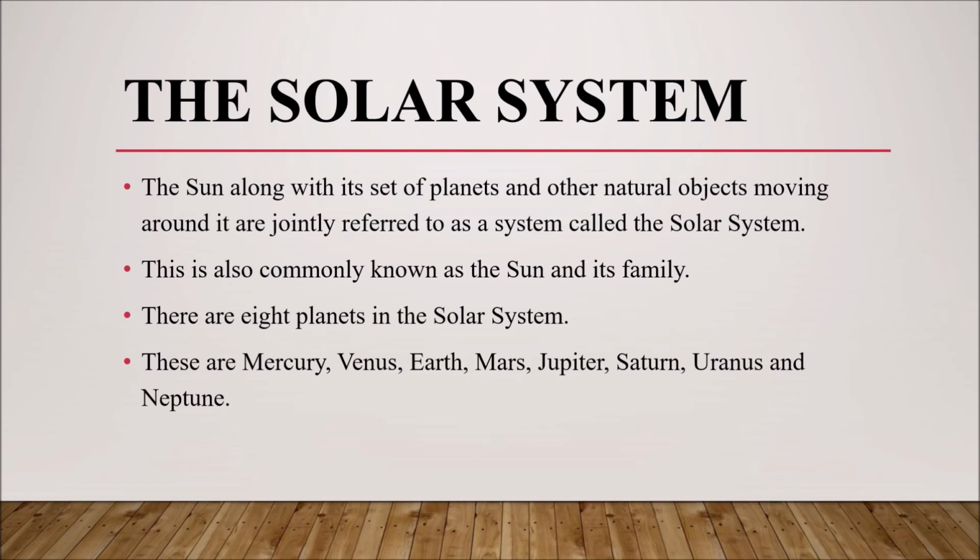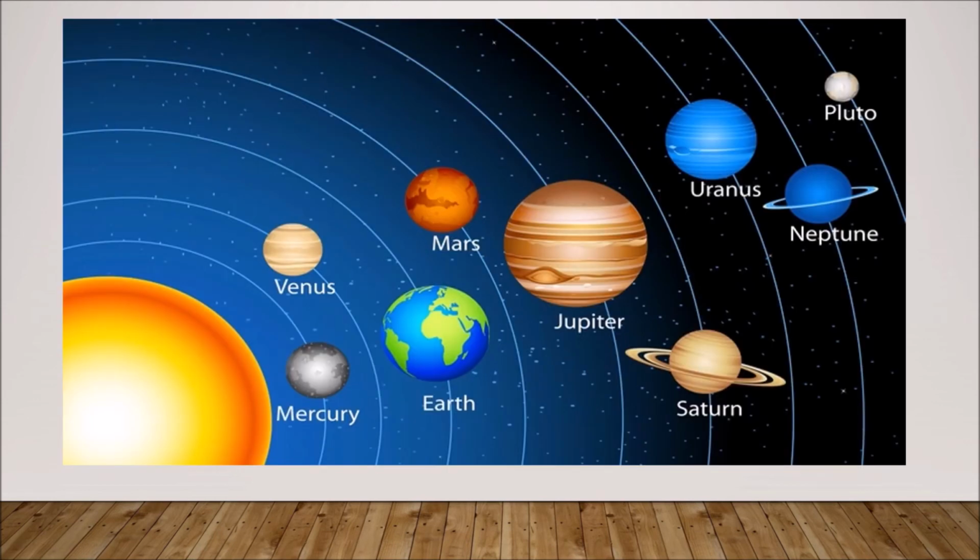So as we have seen in our previous slides, children, the solar system has the sun and the other 8 planets. Not only the 8 planets, satellites and some other celestial bodies, asteroids and meteoroids all together form the solar system. So what are those 8 planets? Mercury, Venus, Earth, Mars, Jupiter, Saturn, Uranus and Neptune. These are also included in the sun's family. See this picture and know the formation of all the planets, children.